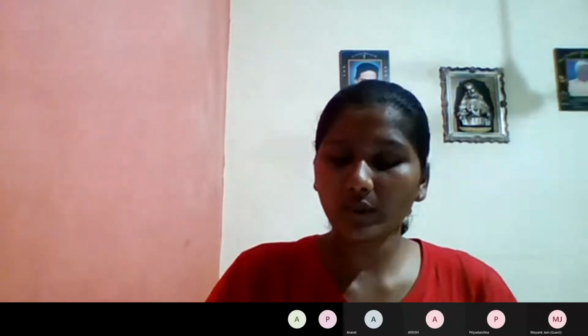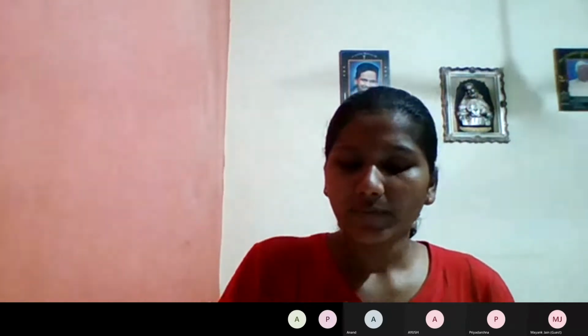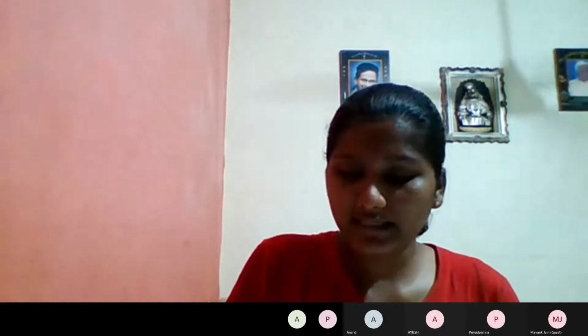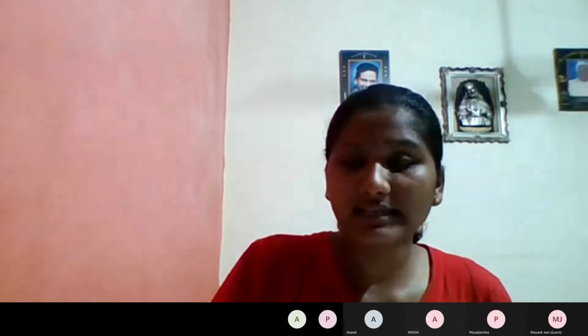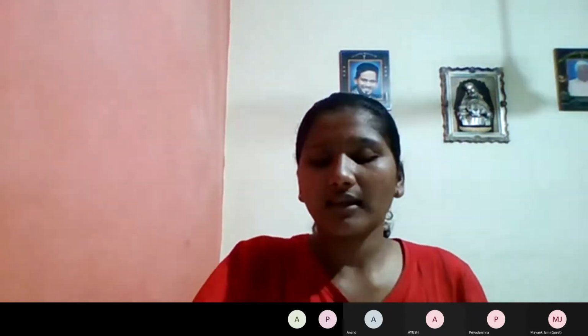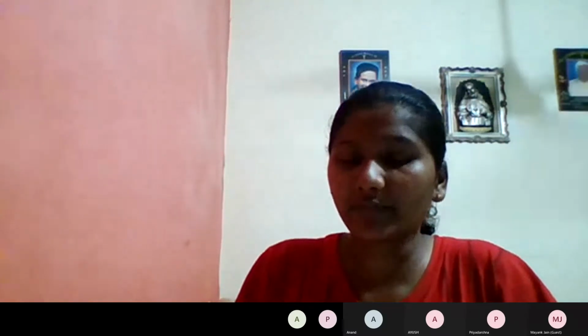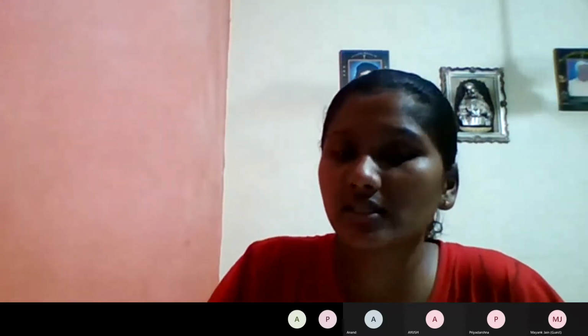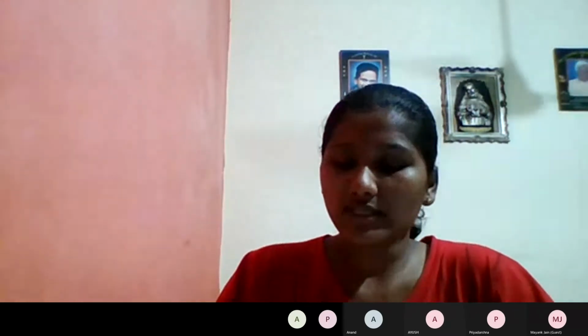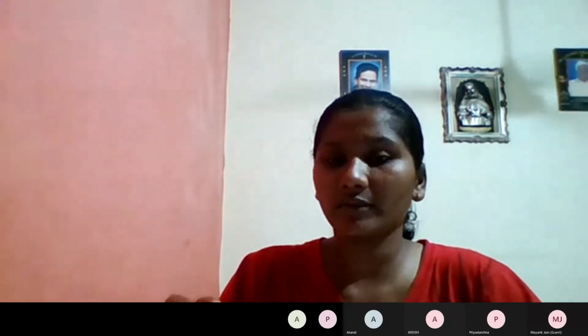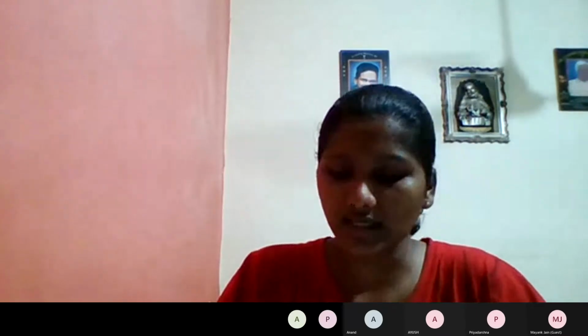So both daughters formed will be carrier daughters. That means you can see this X, X and then a dot is coming. They are the carrier daughters. That means they will carry this trait to the next generation. Like if this daughter got this trait from her father, she is not properly affected by this trait, but she will carry this to her next generation. But the sons formed inherited from the mother. That's why they are normal sons.